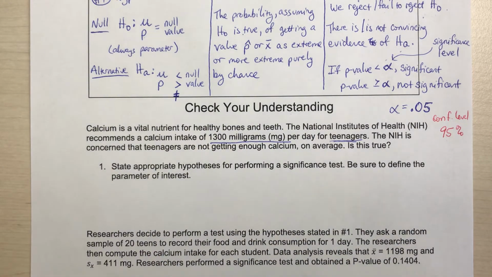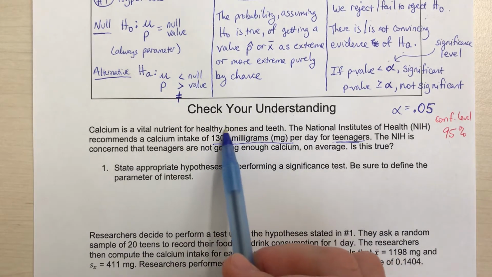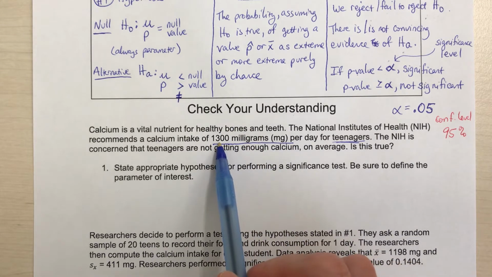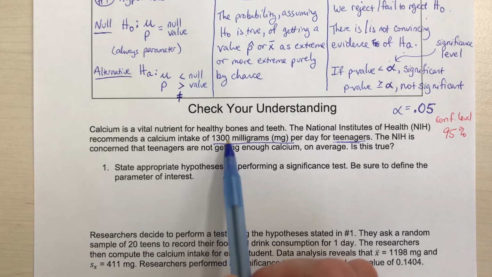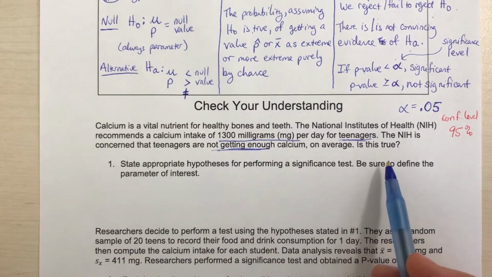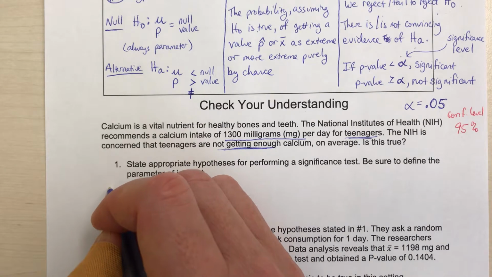All right, so we've got a couple things happening here. This is really centered around the number 1,300 milligrams. That is what the recommendation is. The concern, though, and our question, is what teenagers are really getting. So we're concerned that teenagers are not getting enough calcium. Okay, so the parameter that we're going to use, we always want to define that.